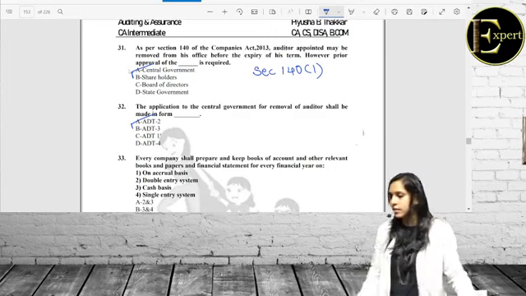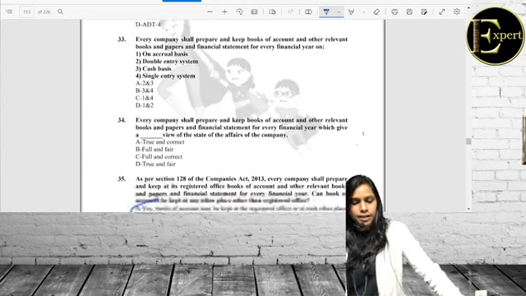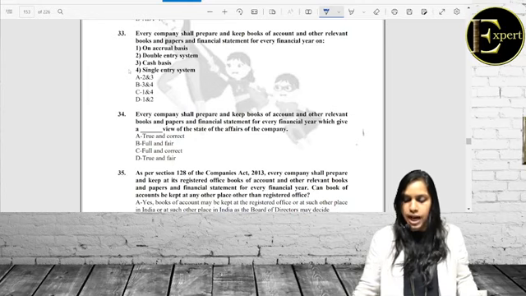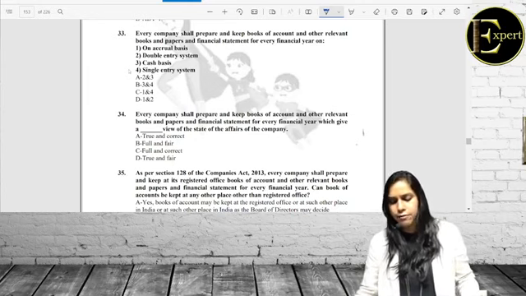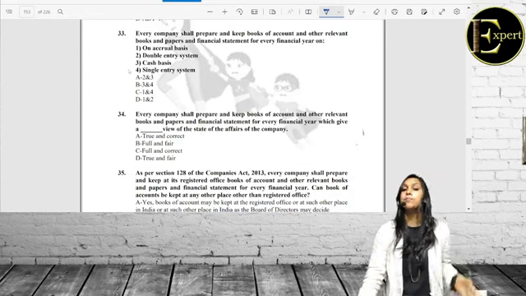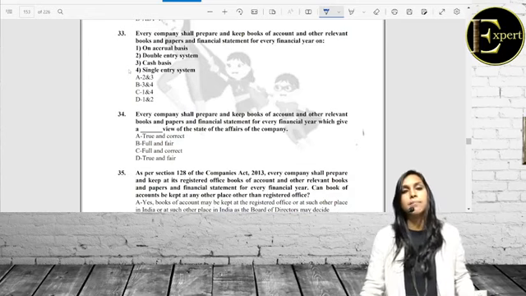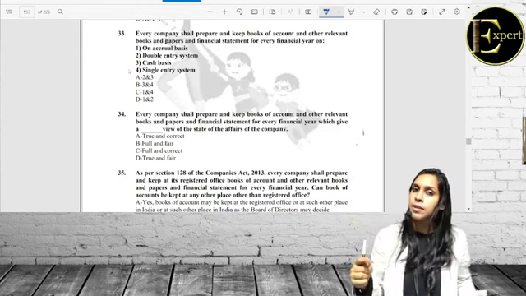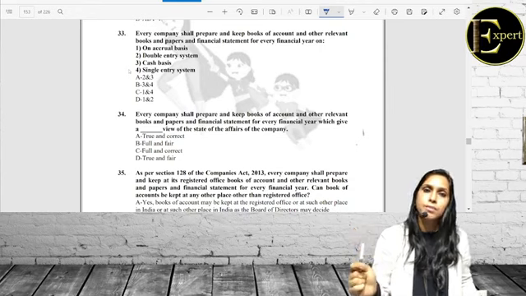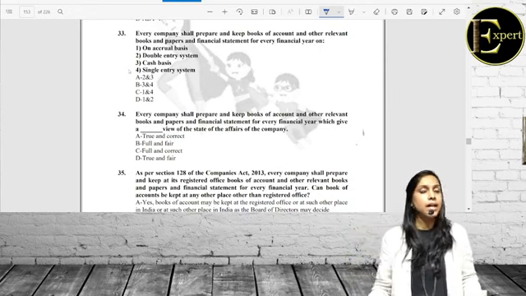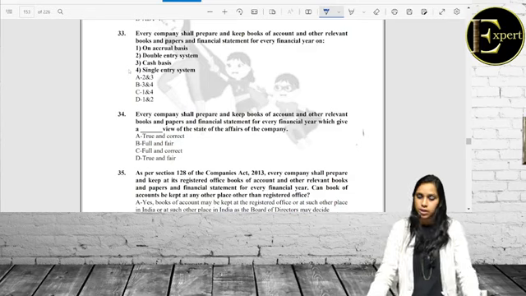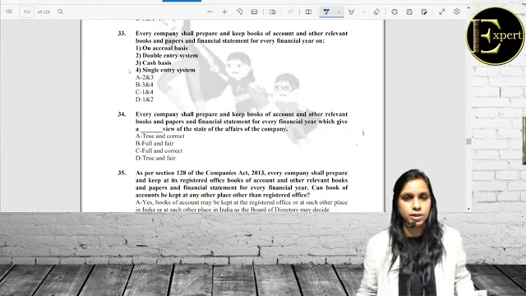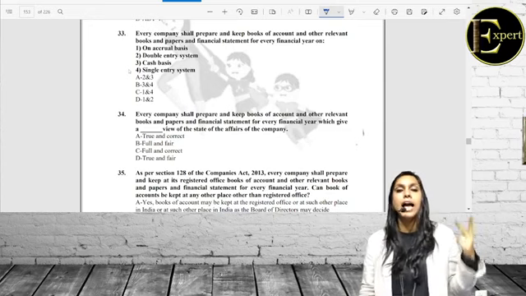Further, question 33. Every company shall prepare and keep books of accounts and other relevant books and papers and financial statements for every financial year. So here they are speaking about preparing and maintaining books of accounts. We have seen that while preparing books of accounts, it's the primary responsibility of the Board of Directors, but the books maintained by them have to be examined by us in the capacity of auditor. While maintaining the books of accounts, the fundamental accounting assumptions need to be followed: going concern, accrual, and consistency.